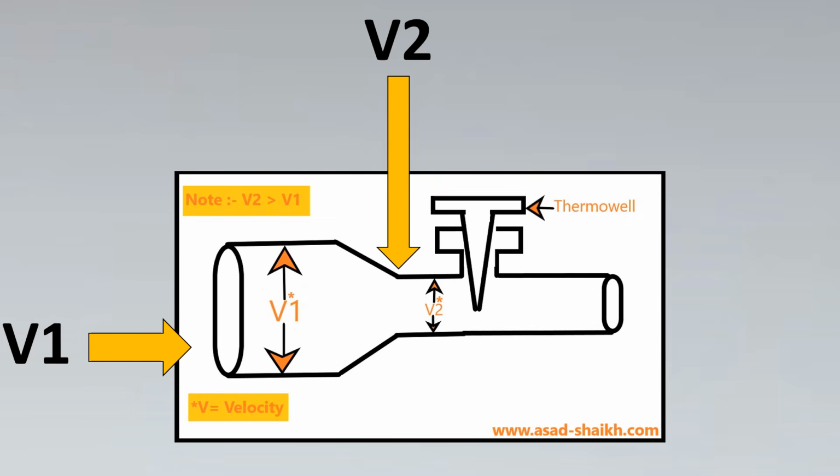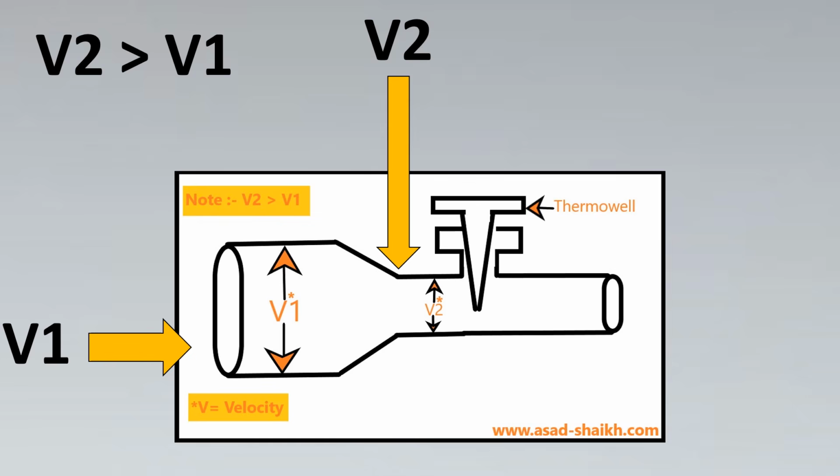Now, you would notice that the thermowell is experiencing a velocity which is far higher than the entrant velocity V1. This is a very hazardous situation, and thermowell failure in such cases is very common. And a thermowell failure can not only affect the instrument itself but can also harm the instruments downstream of the pipe, that is maybe a magnetic flow meter or turbine flow meter, or worse, if there is a pump. So for such cases, this becomes a huge point of concern.